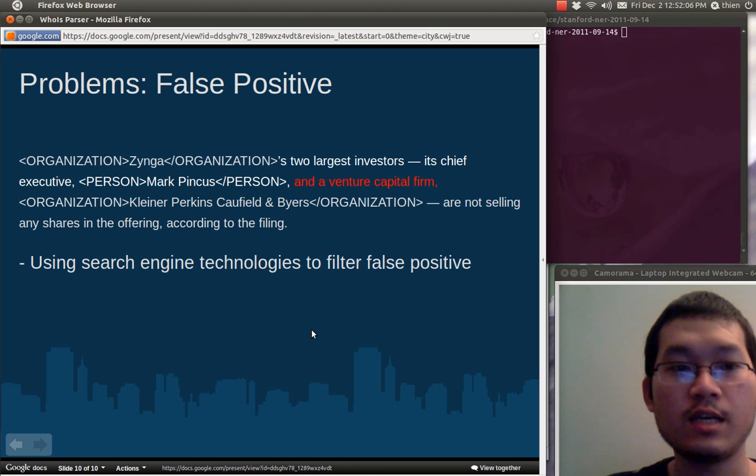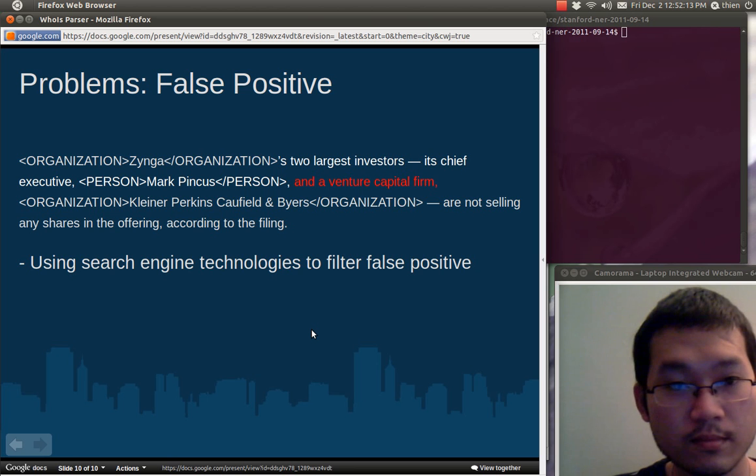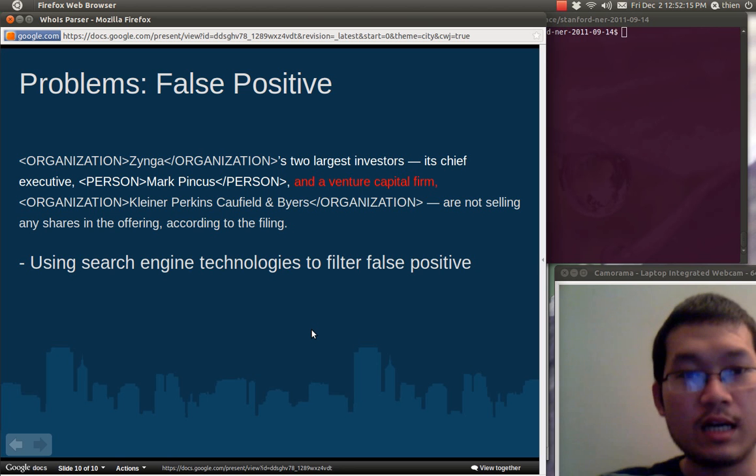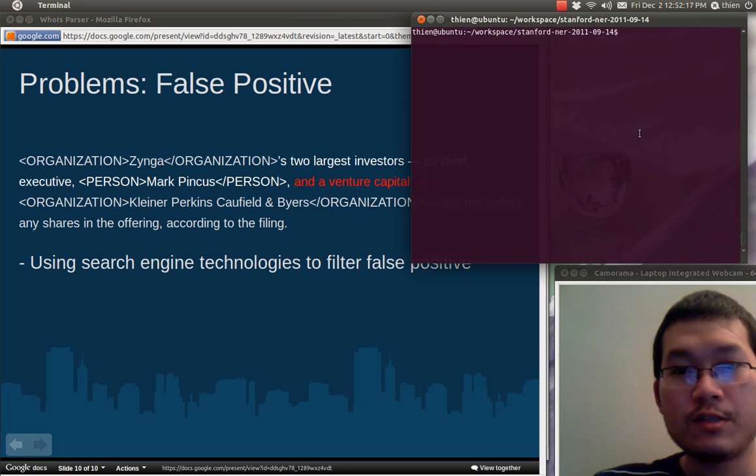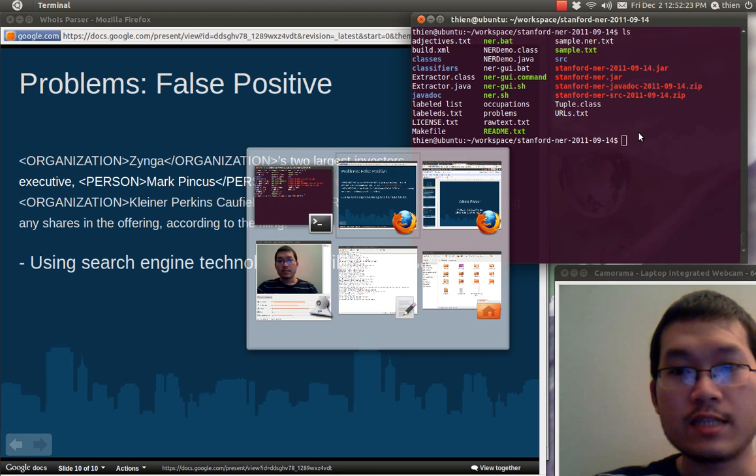The third problem is false positives. So take a look at the first example that we saw. Well, let me jump into the demo because it would take some time.